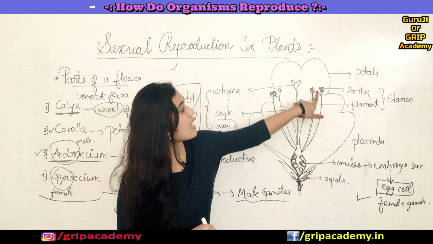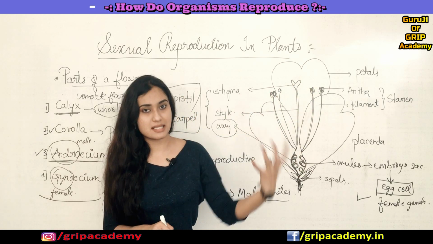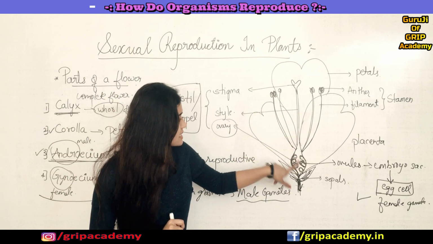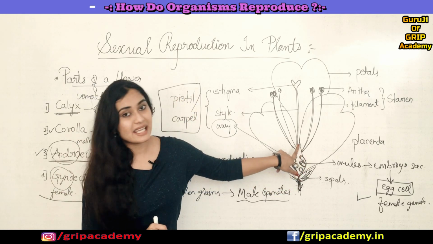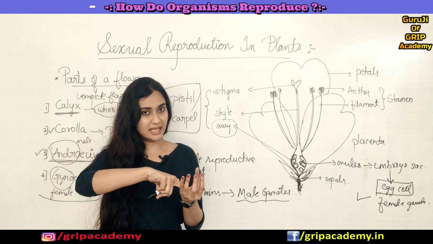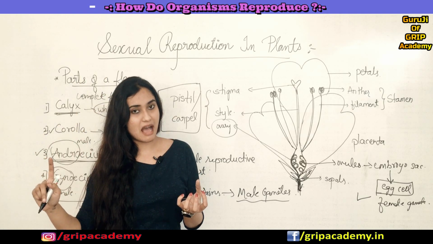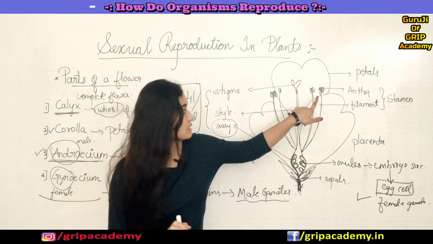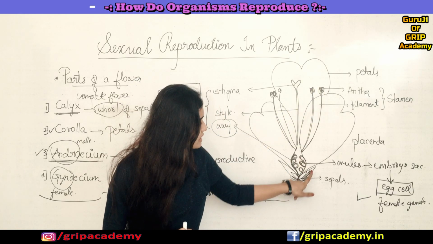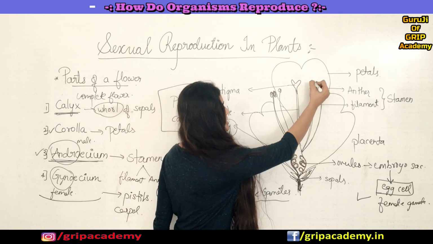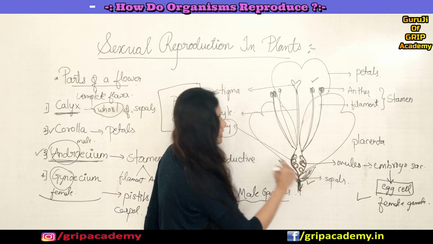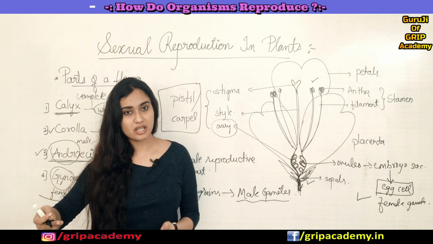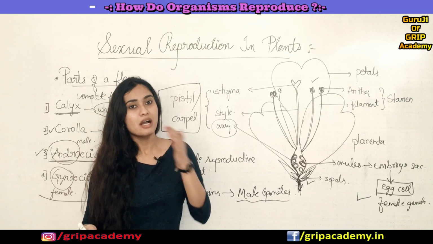So in stamens, in the anther, pollen grains are produced which bear male gametes, and in the pistil, in the ovaries, the ovules will be there, which in turn will have female gametes inside them. Correct? So now the male gametes are present here and the female gametes are present here. Male gametes are at the top and the female gametes are at the bottom. Now how they will fuse and how a new individual or a new zygote will be formed, we'll understand now.